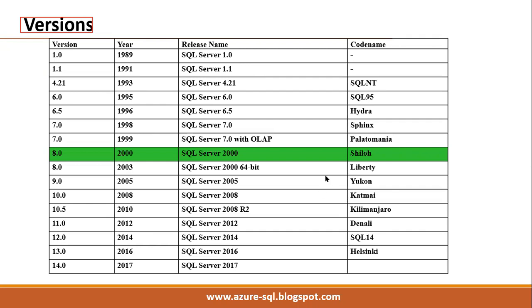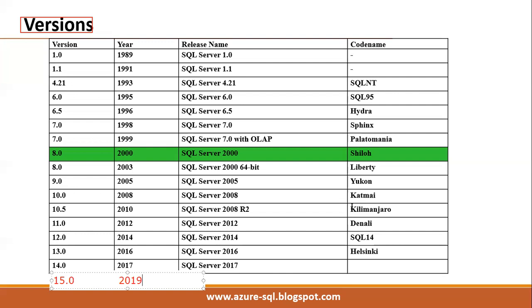Okay, right. So various versions are there till now, and we know our latest version is the 2019 version, which is the 15.0 version. But we have already seen that in the production environment, we have to work with different versions.